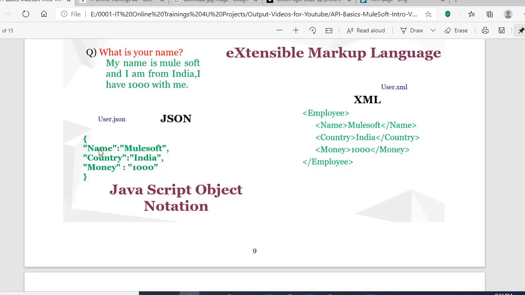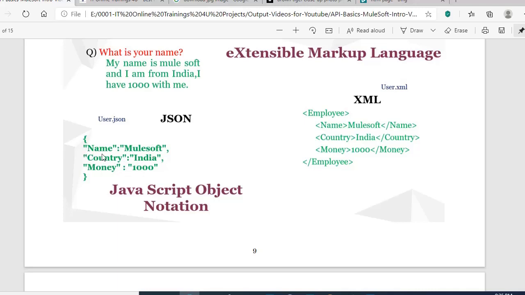This is nothing but key and value. This is key, this is value. This is key, this is value. So in JSON format, we have a specific syntax to represent our details: an open brace and a closed brace. Inside that, each and every entry should be represented in the form of key and value, key and value. That is why it is called key-value pairs.